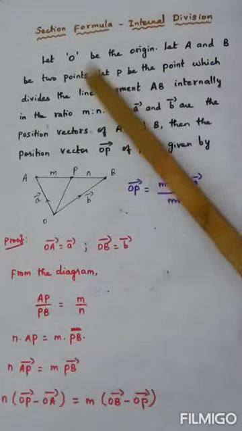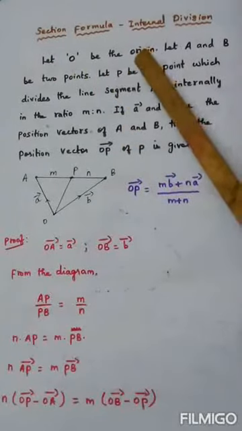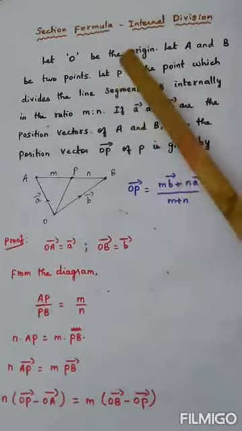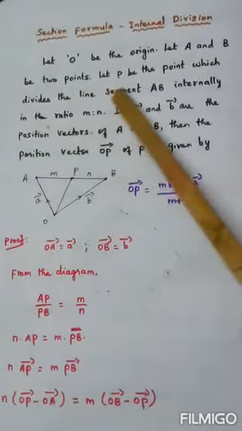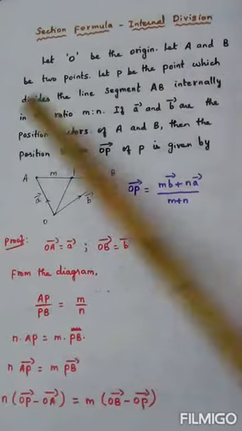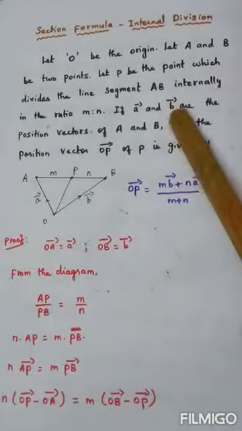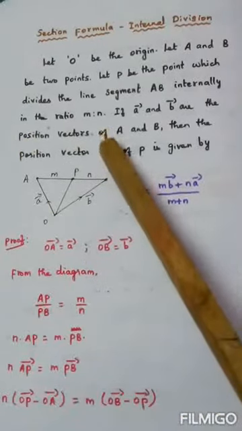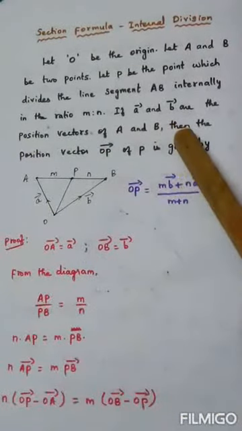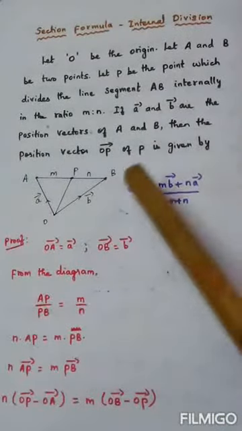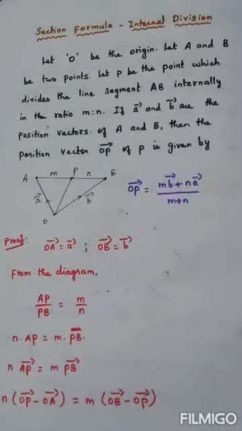The statement is this: let O be the origin. Origin means point of reference. Let A and B be 2 points. Let P be the point which divides the line segment AB internally in the ratio m:n. If small a vector and small b vector are the position vectors of the points A and B, then the position vector OP of P is given by OP vector is equal to m b vector plus n a vector by m plus n.